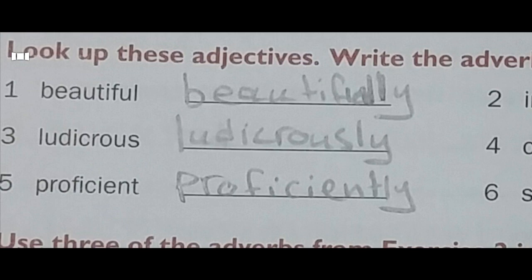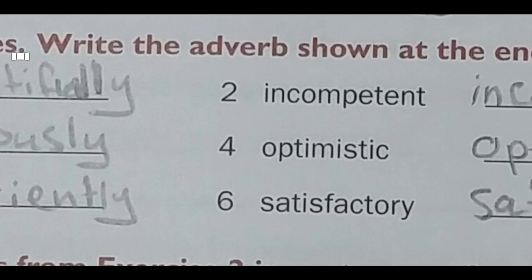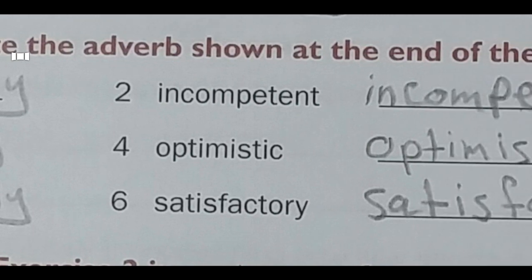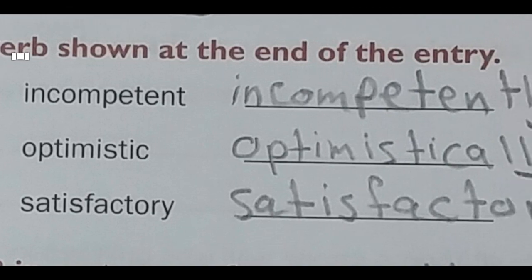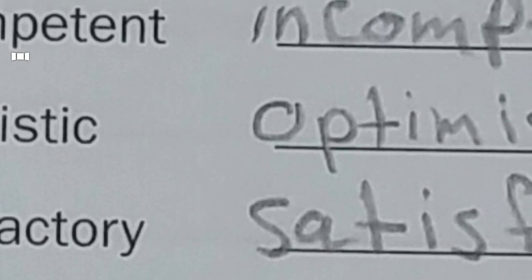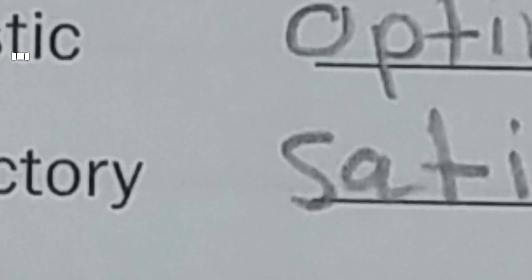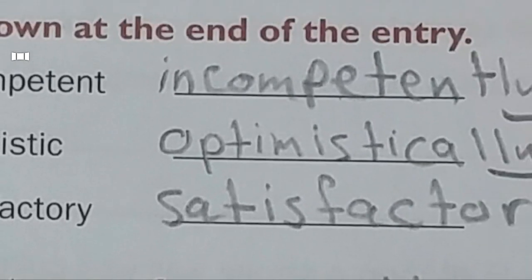Here number 5, proficient, which means skilled. Proficiently, I just add ly. Here, satisfactory, which means satisfying, pleasing. Okay, the adverb here is satisfactorily. I change the y into I, then we add ly. Why did we change the y to I? Because before the y we have the consonant letter R, so it becomes satisfactorily.